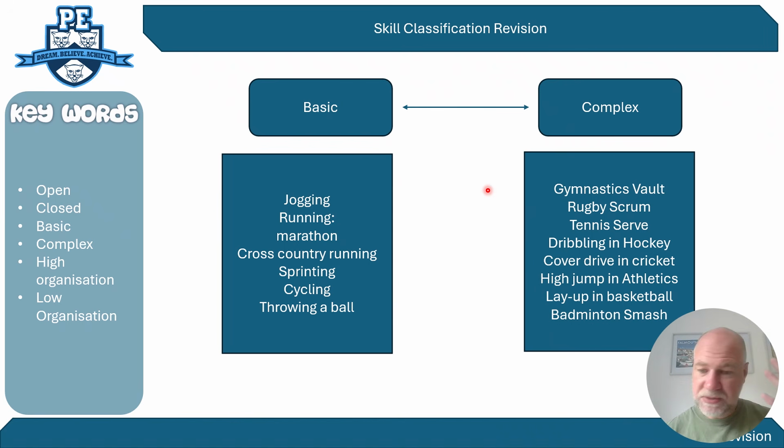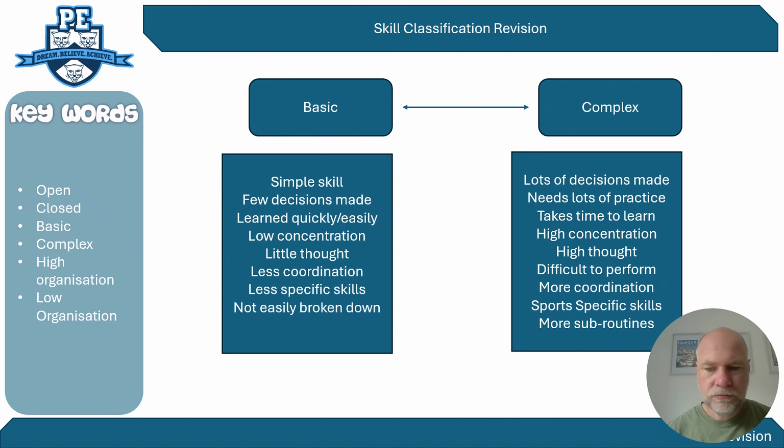And always have your own sport in your background. What's the sport you play and what sort of skill is slightly more difficult in that sport? And then if we get to the definitions now, as I said earlier, basic skill is very simple to complete. It's less sport specific, so it's a generic skill that can be applied across multiple sports. And then we've got two sets of answers, and they're quite different to each other. They're opposites. So just remember one set and then think about the opposite for the other.